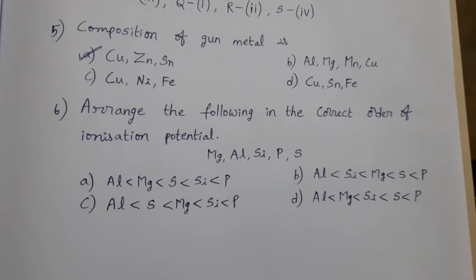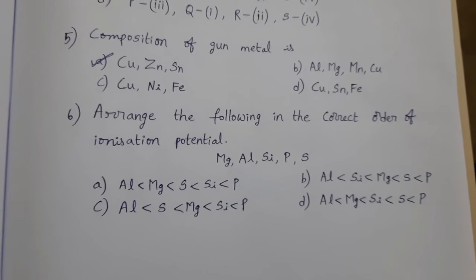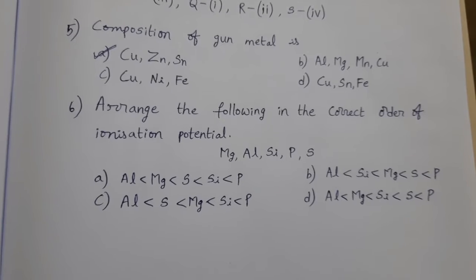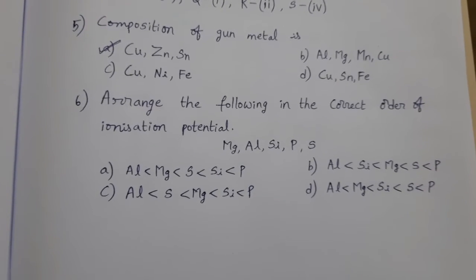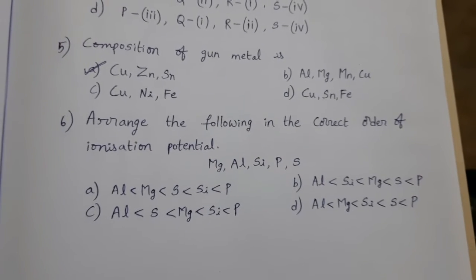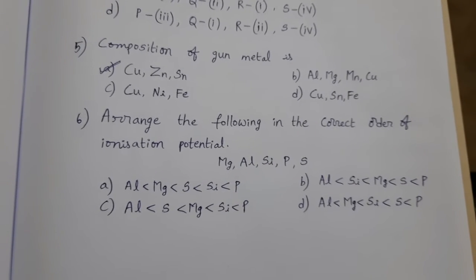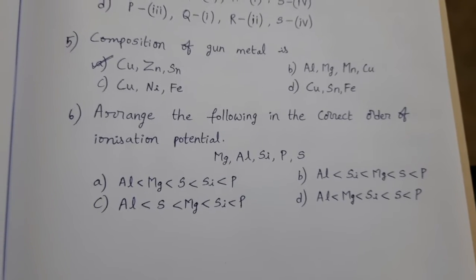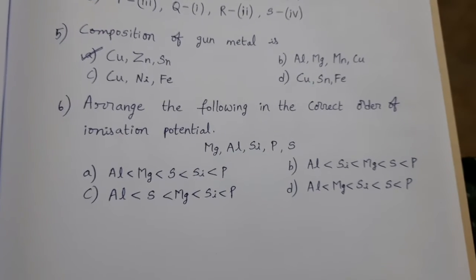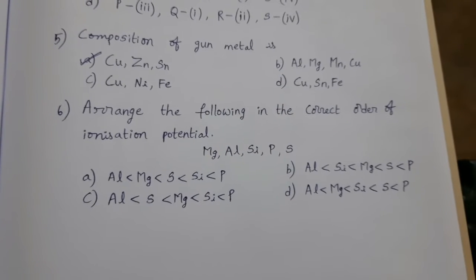Next one. Arrange the following in the correct order of ionization potential. Already we know that ionization potential means the energy required to remove an electron from the valence shell of a neutral gaseous atom. Take an atom of the element in the gaseous state, then the energy required to remove the electron from its valence shell is called ionization potential. Now 5 elements are given. We have to arrange these in the correct order. All these elements are present in the same period in the periodic table.